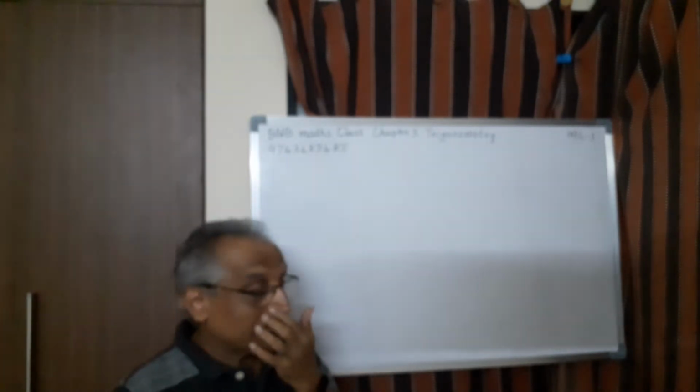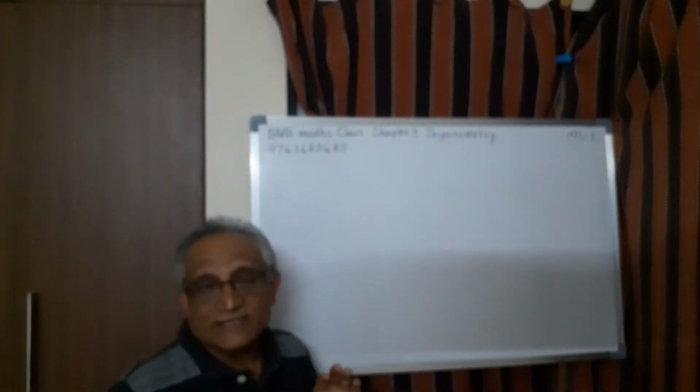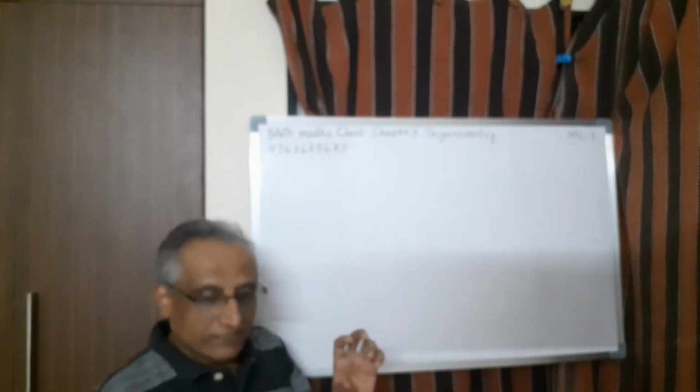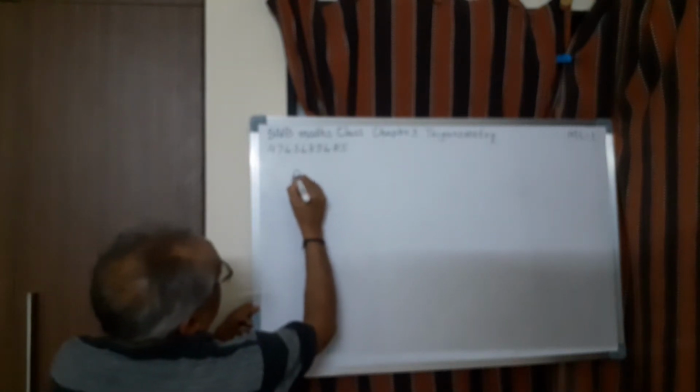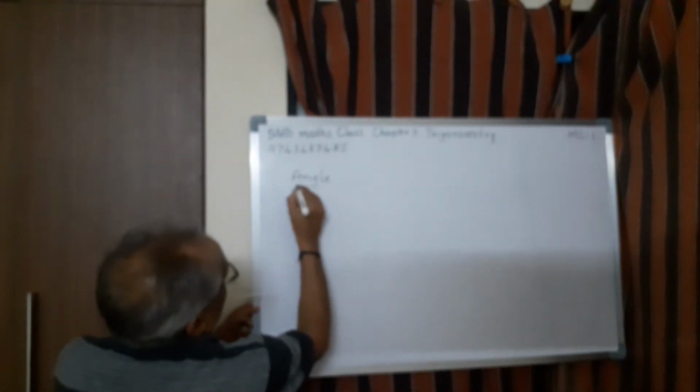Now let me give you the basic ideas today. I am not actually going to start trigonometry. Let me first give you some of the basic things required for trigonometry. See, one of the first important concepts you have to understand is the meaning of angle. No doubt you have studied it. We often use this word in geometry.